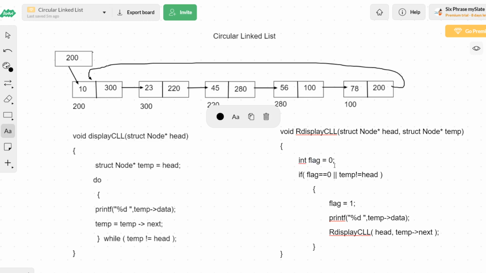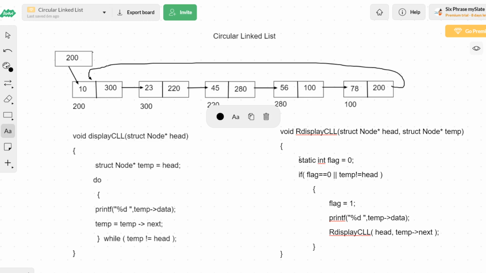Either flag = 0 has to be outside the function, as a global variable, or otherwise, if it is inside this function, then I have to make it a static variable. A static variable will be initialized only at the first time of entering into the function.